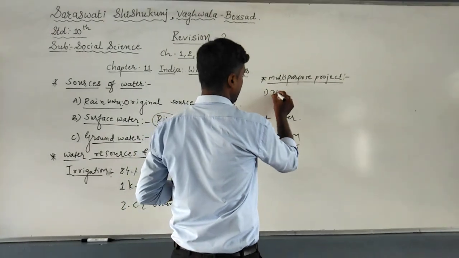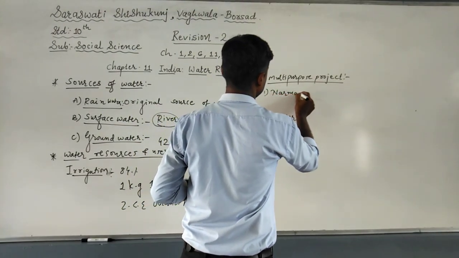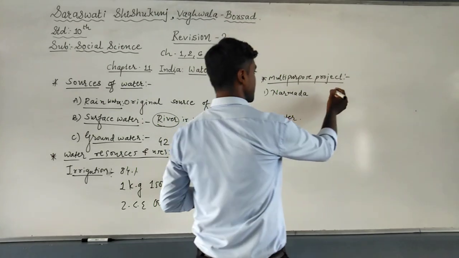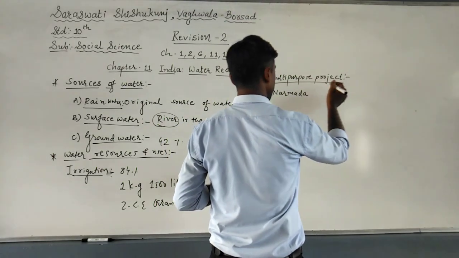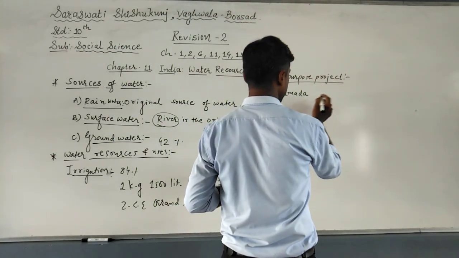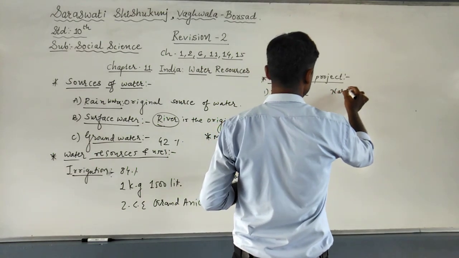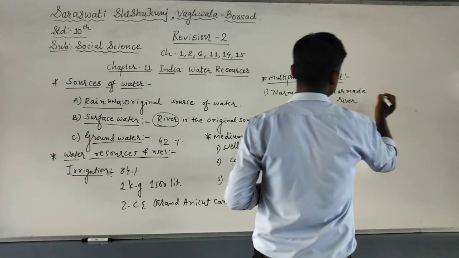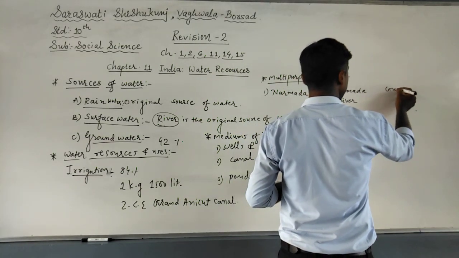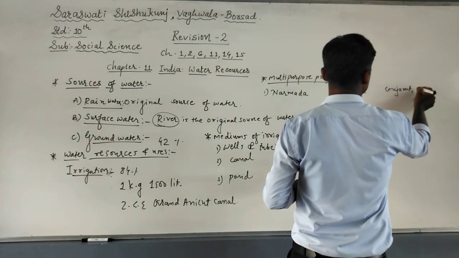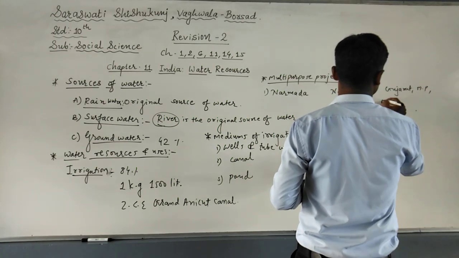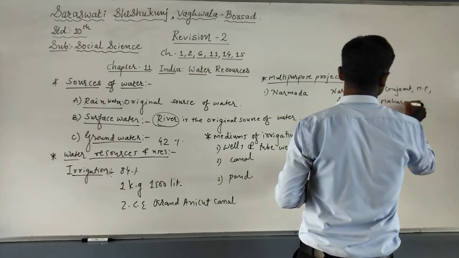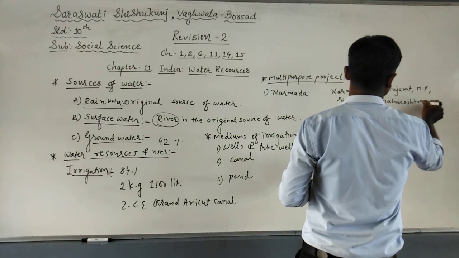The first one is Narmada, or the Sardar Sarovar project, constructed on the Narmada river. The beneficiary states are Gujarat, Madhya Pradesh, Maharashtra and Rajasthan.